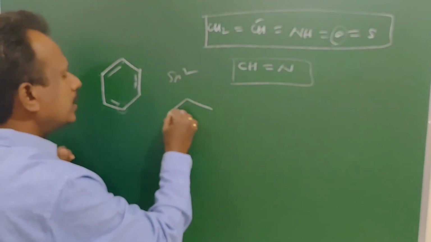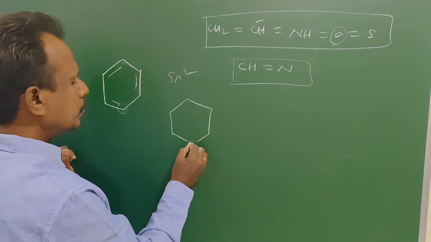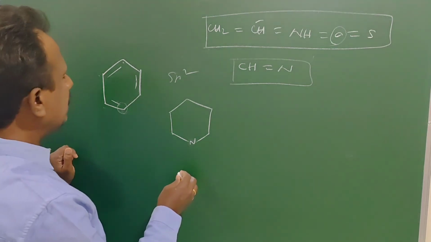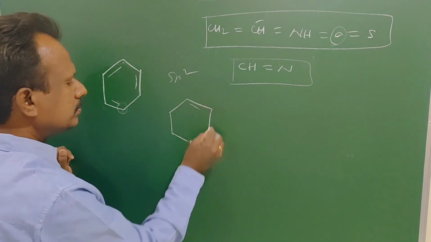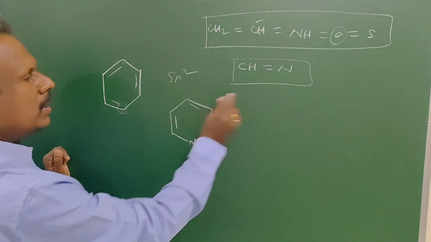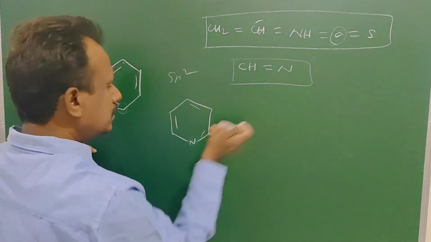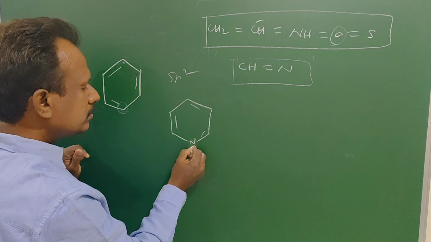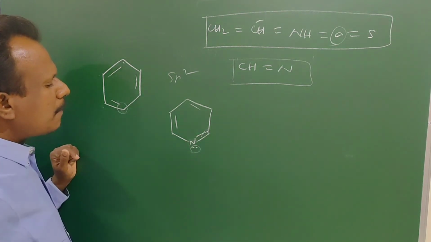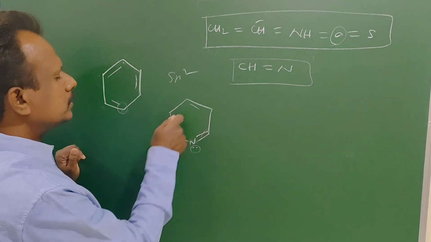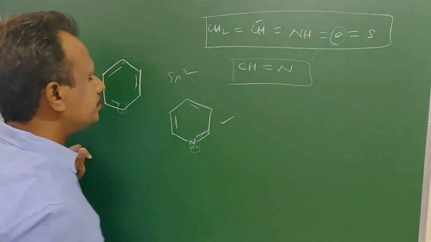So in benzene, as a simple trick to remember the aromatic compounds with 6-membered rings: each carbon has a CH group. One CH is replaced by N. So this lone pair is localized, not in delocalization. So the number of delocalized electrons is 6. It is known as pyridine, aromatic.